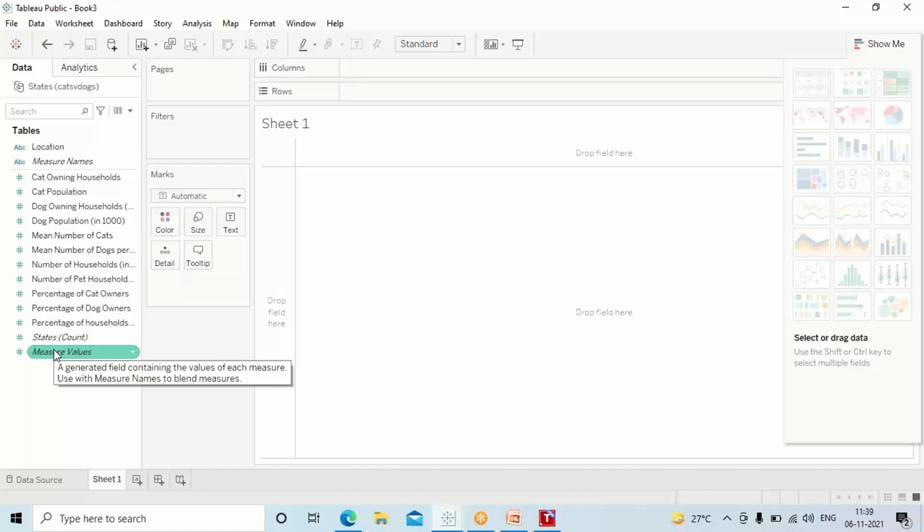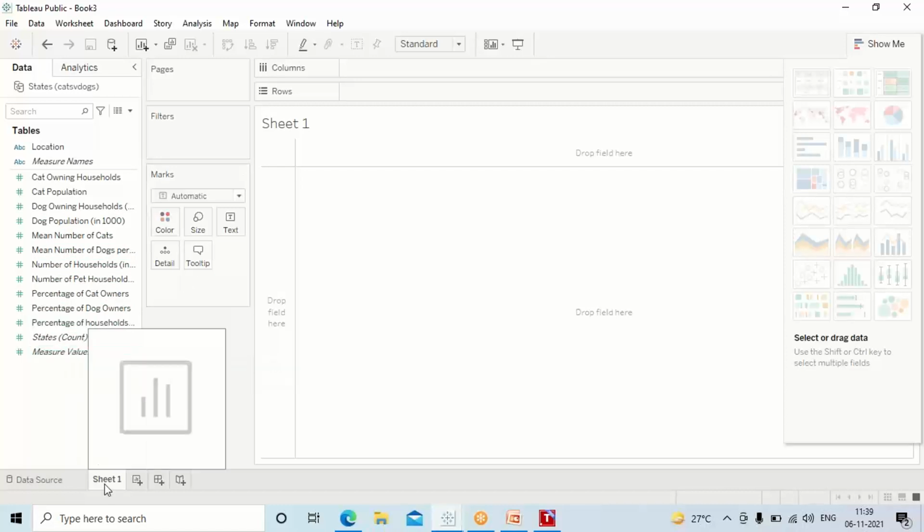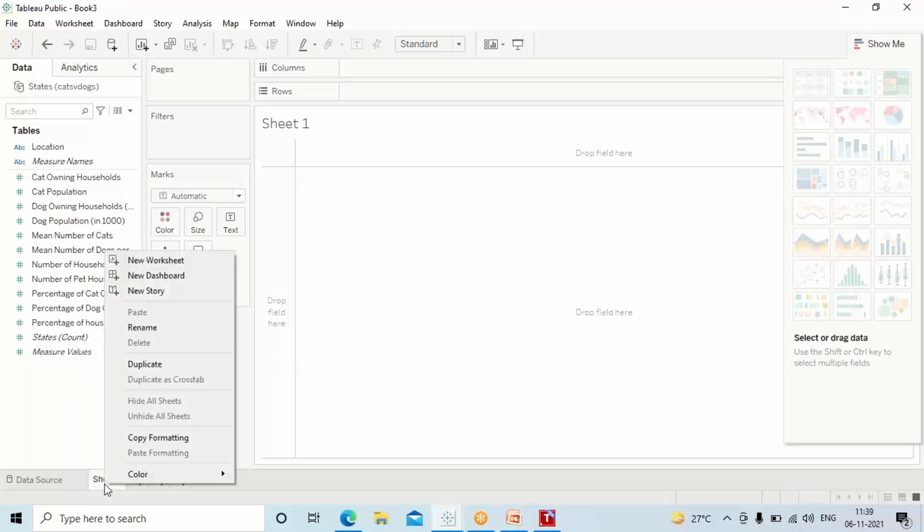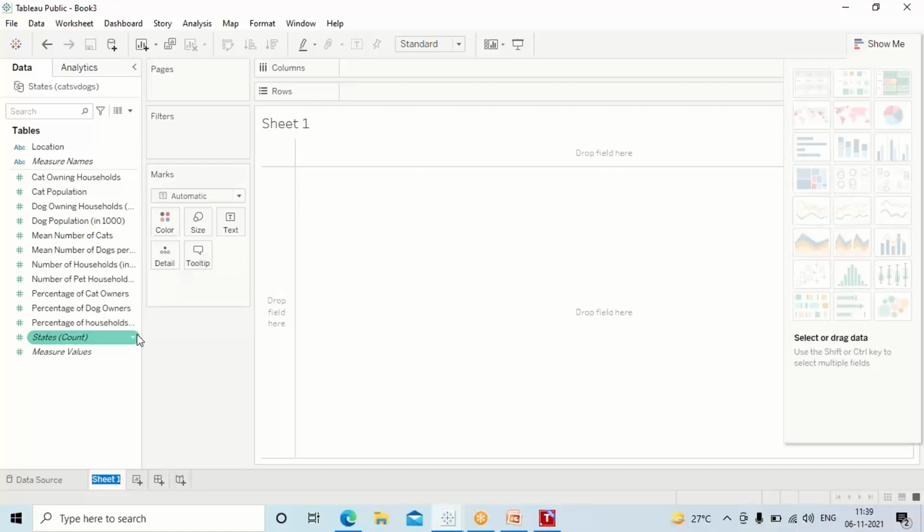And here you can rename the sheet as well. Right click on it and rename it, like, let's assume, pet owners in the states.